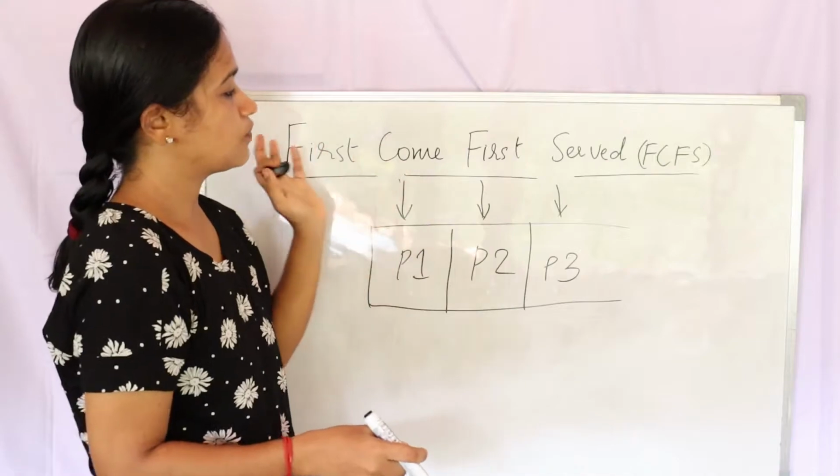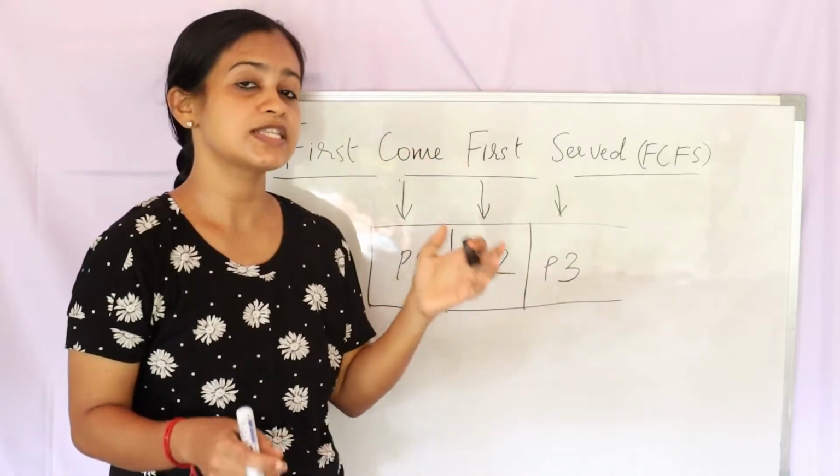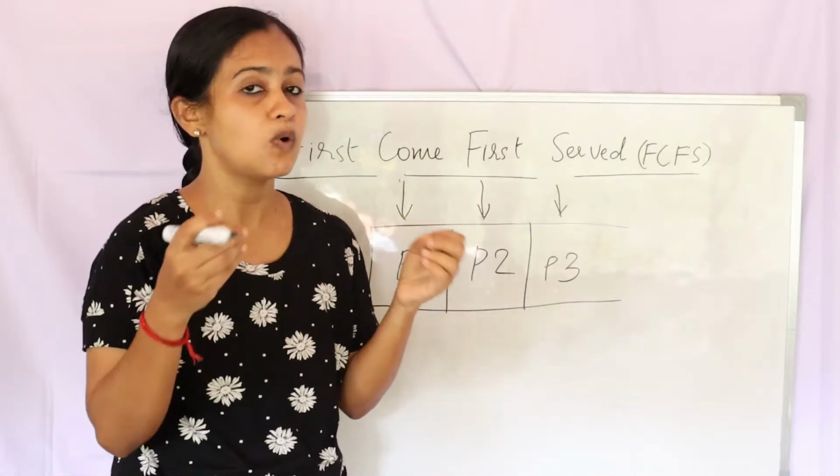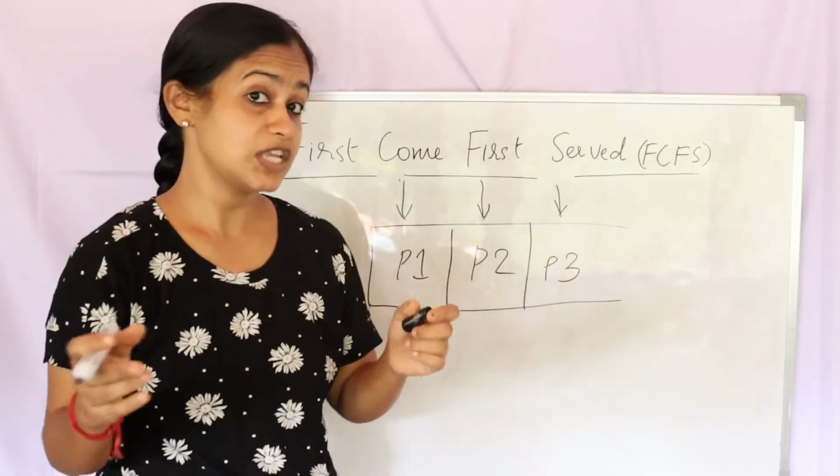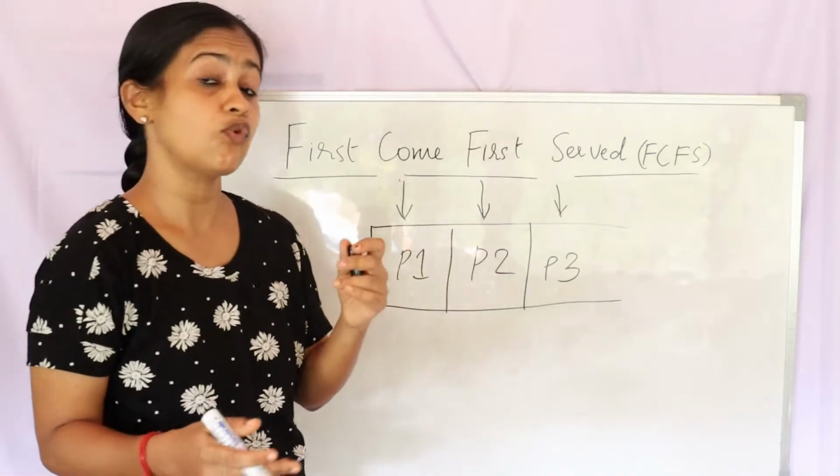Now the advantage of first come, first served is that it is the simplest of all scheduling algorithms. It is easiest to implement. Whereas the disadvantage is that it has the convoy effect.